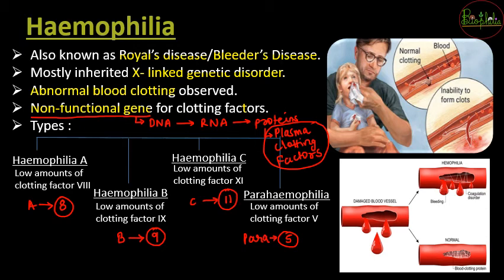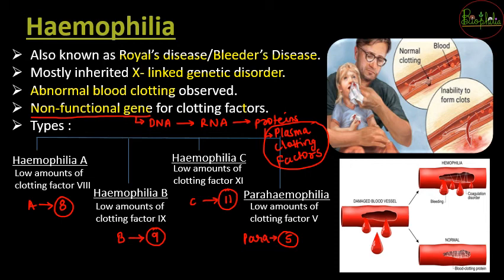So now you can understand जो हमने just थोड़े मिनटों पहले we studied about clotting factors that need to be perfectly fine in your plasma. अगर एक भी clotting factor में low amounts found हैं, that can cause a lifetime disease, that is hemophilia. So now you can relate to the things that we already studied.